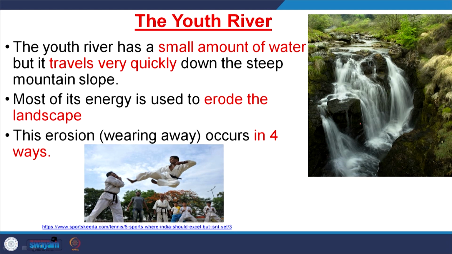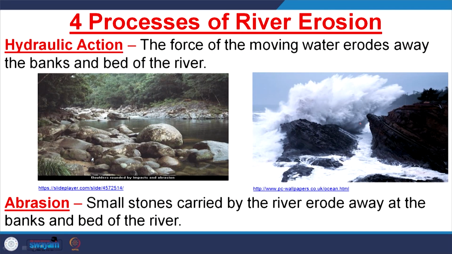In the youth stage, the river carries a small amount of water, but it travels very quickly down the steep mountainous slopes. Most of its energy is used to erode the landscape, and this erosion occurs in four ways. What are these four ways? One is hydraulic action. Hydraulic action means it is the water only that is responsible, nothing else. The force of moving water erodes away the banks and beds of these rivers.